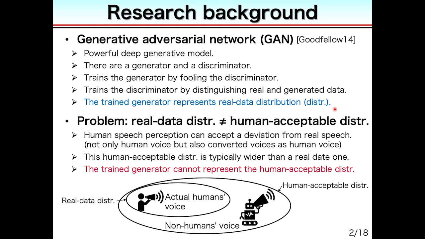Here let me talk about humans' speech perception. Humans have some tolerance for media deviance. For example, a voice converted by a voice changer is not an actual human's voice, but we can recognize the humanity of the voice. Namely, we can recognize the formatted voice as a human's one. Therefore, we can say that such a human acceptable distribution is typically wider than the real data distribution. Going back to GAN, the basic GAN can represent the real data distribution, but cannot represent the human acceptable distribution.